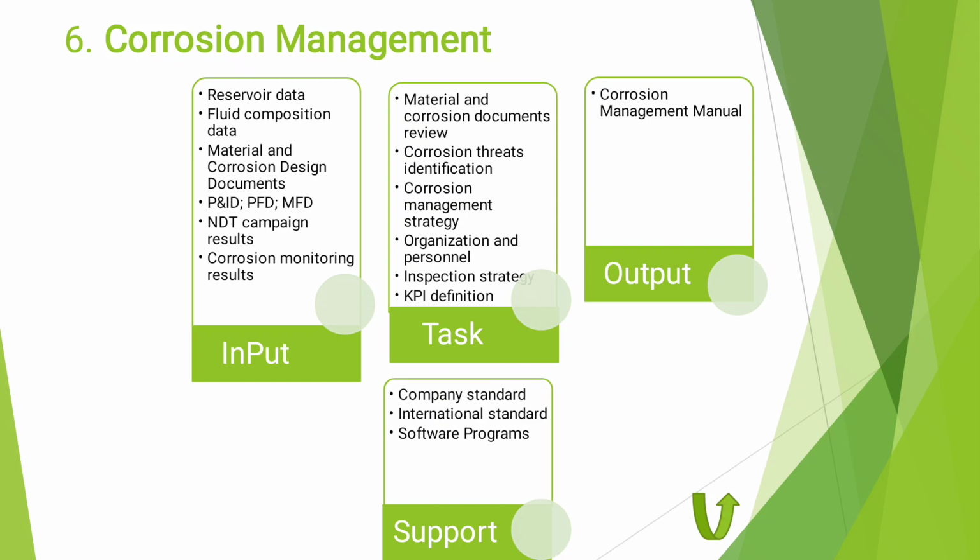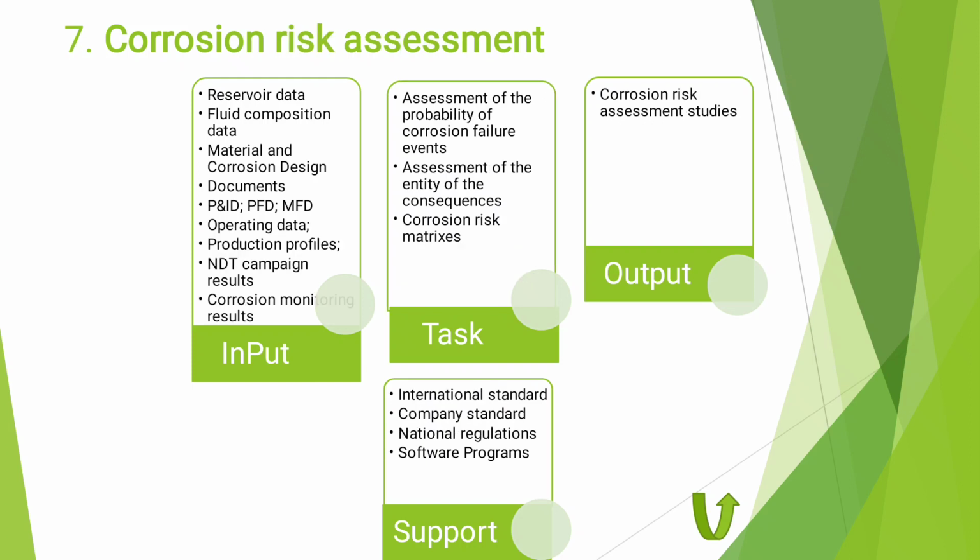go next to item number 7, corrosion risk assessment. Corrosion risk assessment means the assessment we perform on single systems. Okay, what is the failure and what is the consequence if this failure happens. So based on these, we can have a risk matrix.